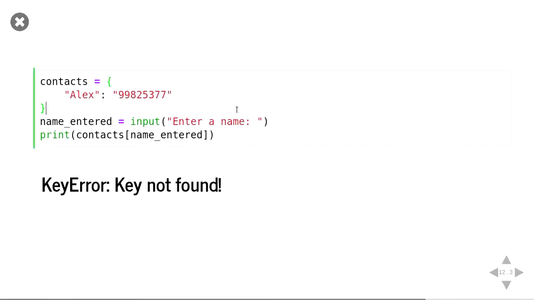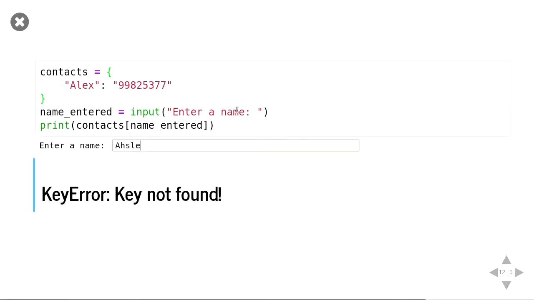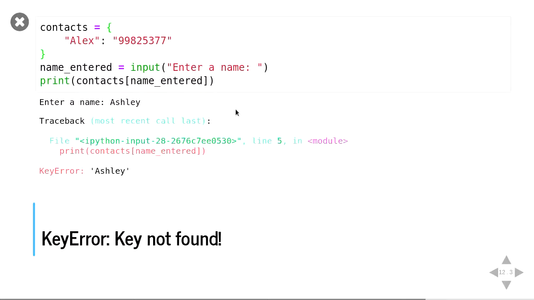Here's an example of a key error. If we run this and put in Ashley, Ashley isn't a key in the dictionary, and it'll just tell us very simply, this is a key error.